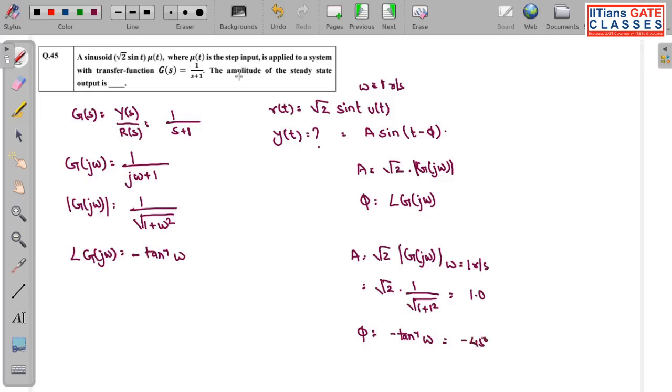So in the question they have asked you the amplitude of the steady state output. The amplitude of the steady state output is this A, and A comes out to be 1. So your answer is 1. Okay, for this question your answer is 1. This is a very simple question, you can see, and you could have earned 2 marks for this simple question.